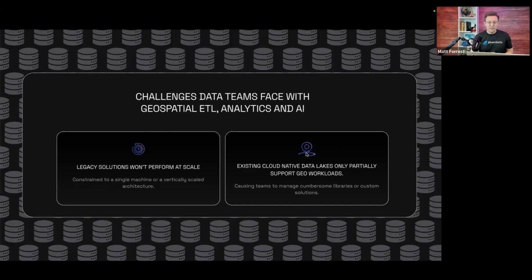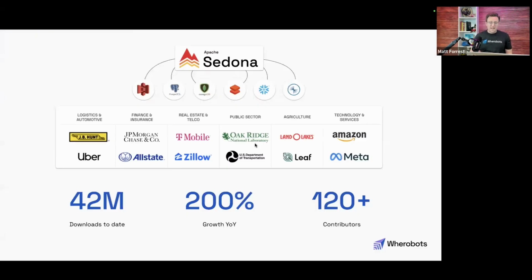So what does that mean? That's effectively how we started to build out Wherobots. Now, Wherobots, if you're not familiar, is built upon Apache Sedona. Apache Sedona is an open source functional library that allows you to write the code to distribute spatial workloads on a variety of different systems. So connect to a variety of different data sources, and then you can run distributed computing workloads.